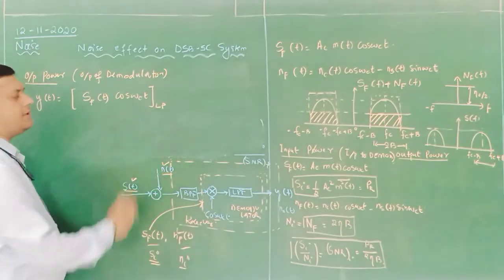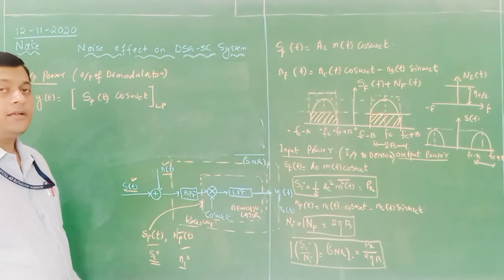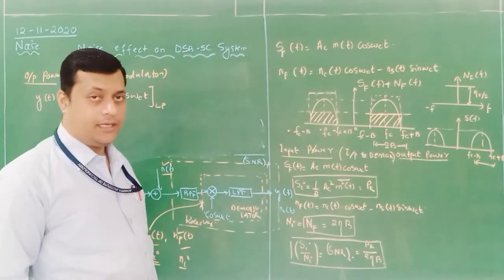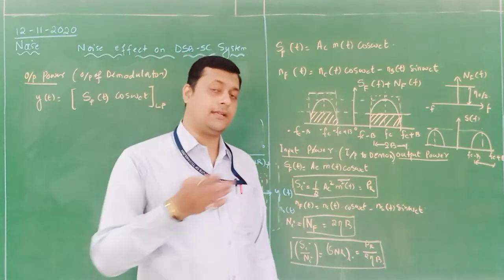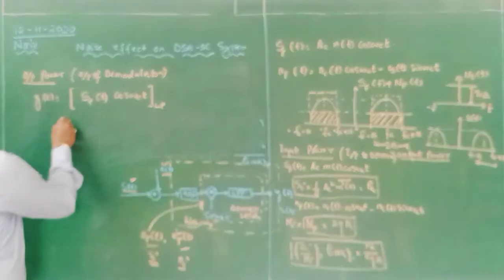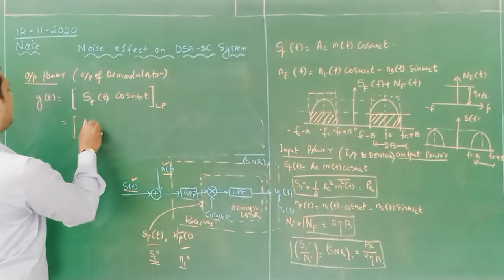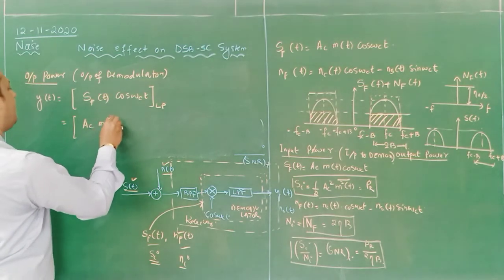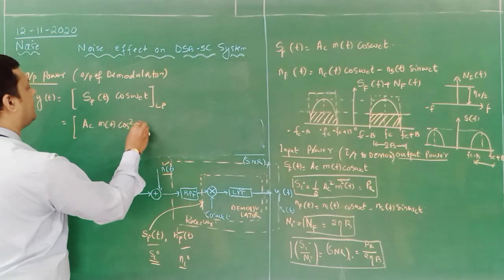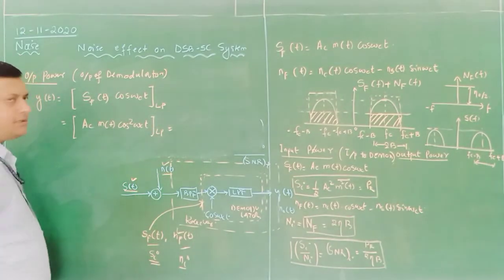I have written the suffix low pass filter. What is the purpose of the low pass filter? The purpose of the low pass filter is to suppress the higher frequency component, suppress the DC component and extract the modulating signal. Now, what is SF of t? SF of t we have written, it is AC M of t, and this cos omega ct will become cos square omega ct passed through the low pass filter.